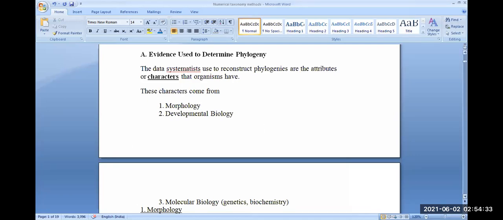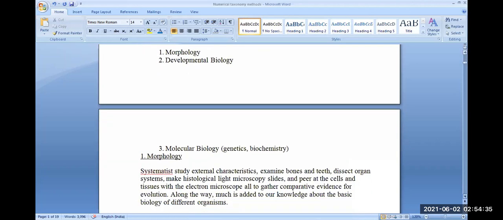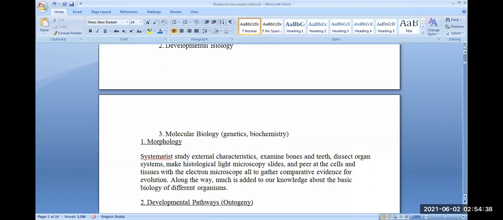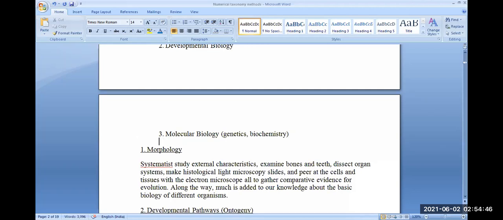The third characters we take from molecular biology. Molecular biology includes genetics, it includes biochemistry, etc. When we see the developmental patterns are the same in organisms, when the developmental patterns are similar in groups of organisms, we say that organisms are related, or when they are different, we say that organisms are different.